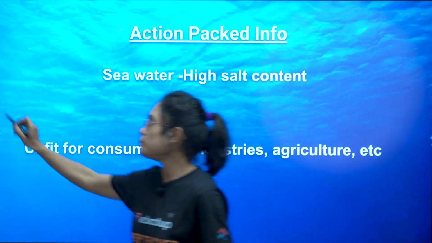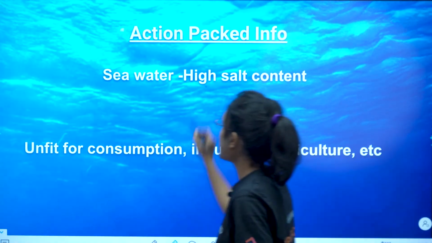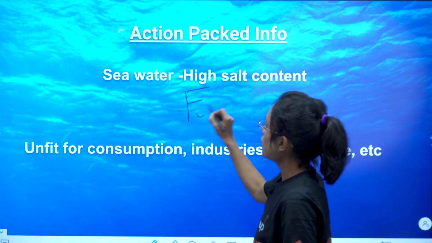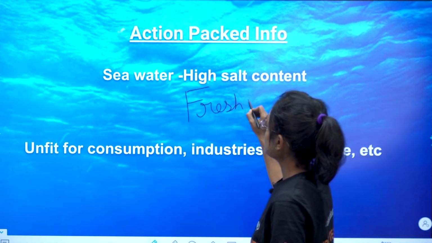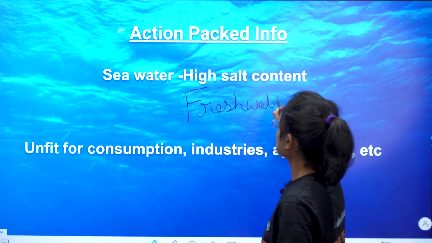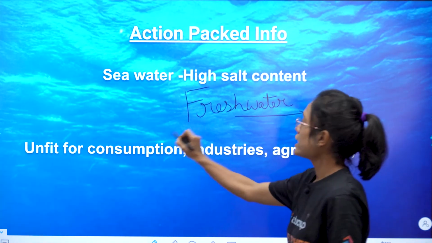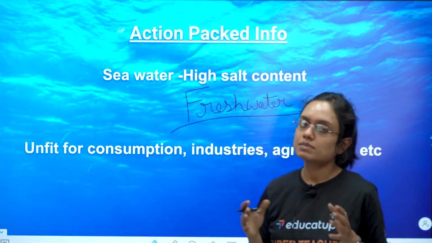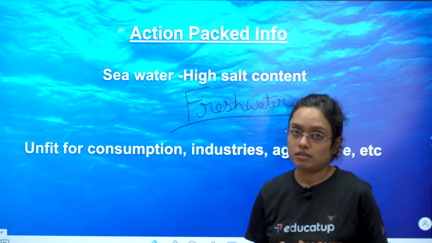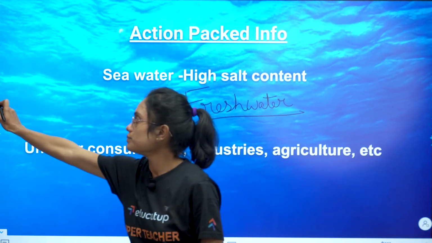The water which we people use for our purposes is actually known as fresh water. And the percentage of fresh water on this planet Earth is very limited. Now let's see further.